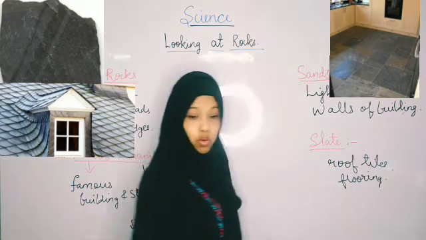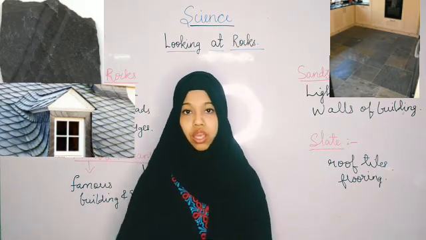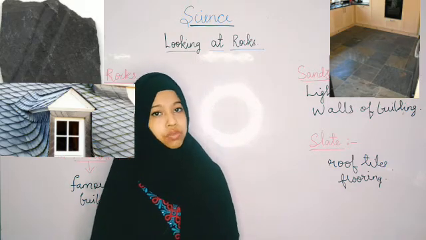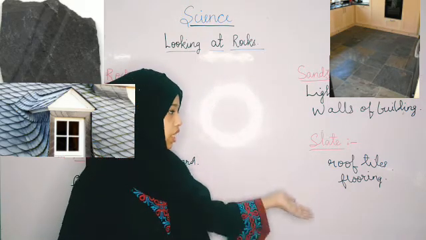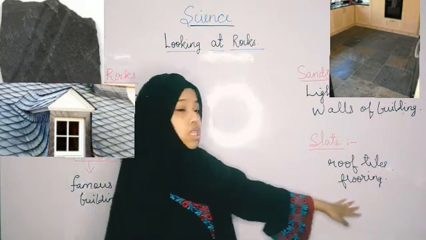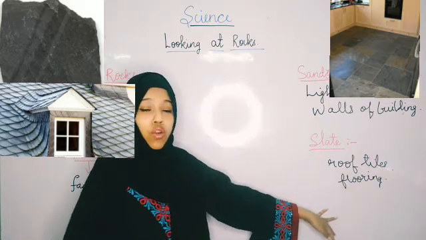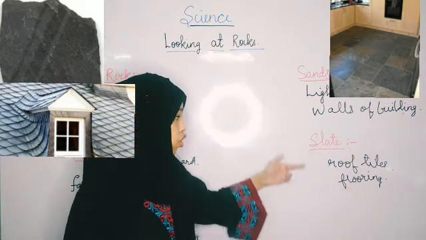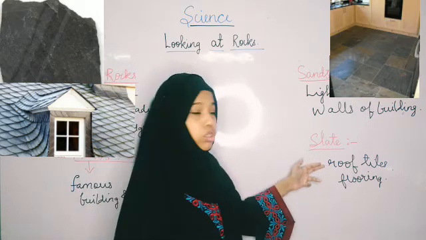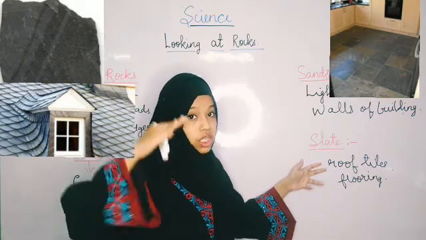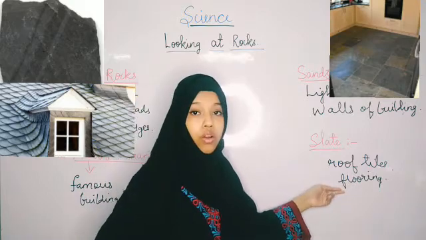Flooring, meaning on the ground. In flats, you might have sometimes seen that slate is used for flooring, or in the garden also. So, slate is used for roof tiling, meaning for the roof, and flooring for the ground.